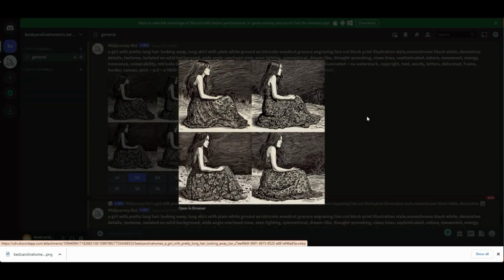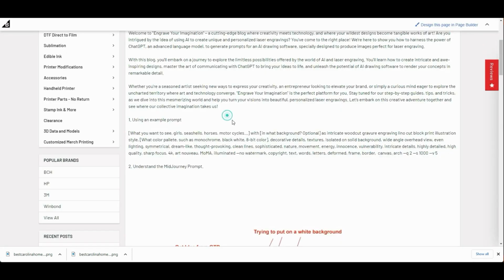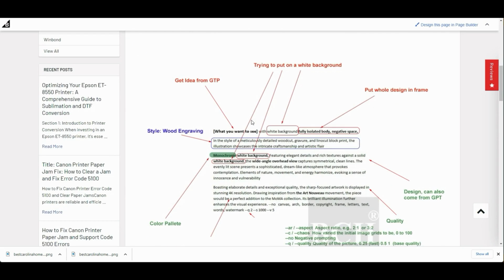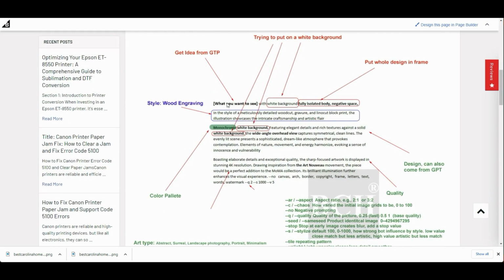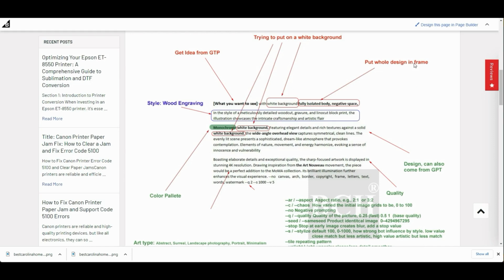However, if you really want to understand how to write your own, go back to the blog, where you're going to see a cheat sheet. I use the prompt you just copied as an example and dissect it. What you want to see is this idea, a girl with long hair. That's not a great description, and we're going to use ChatGPT to boost up this part. And then there's what kind of background. We want to isolate the body, negative space, and we just put a design in the frame.